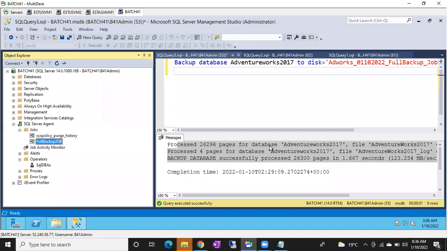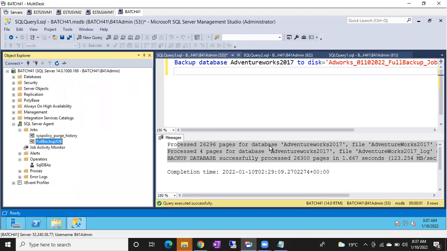Why? Because this is backup. You cannot run it multiple times. And of course, this is not the way of creating backup jobs in an organization. Please don't think in that way. It is just to give you an example, to throw some light on the jobs concept. We don't do it like this, because every time it is going to append.